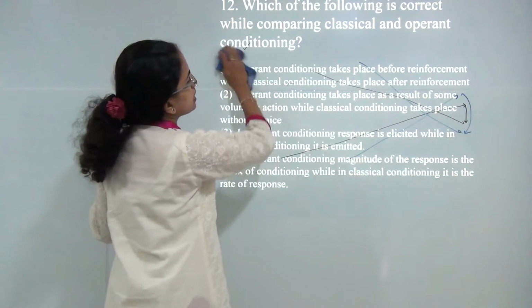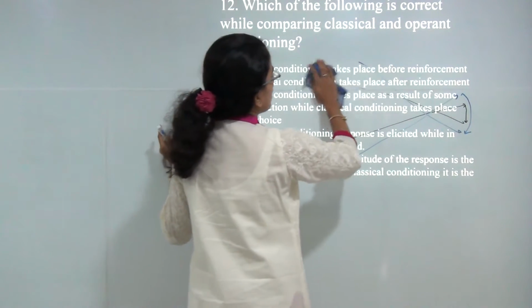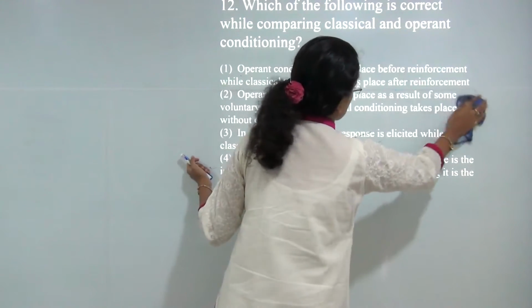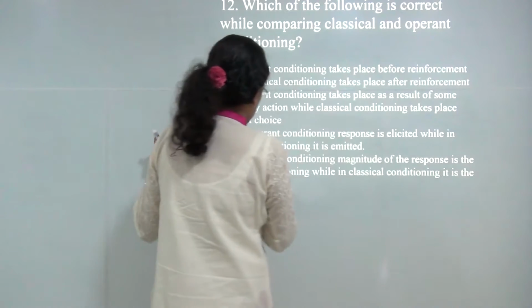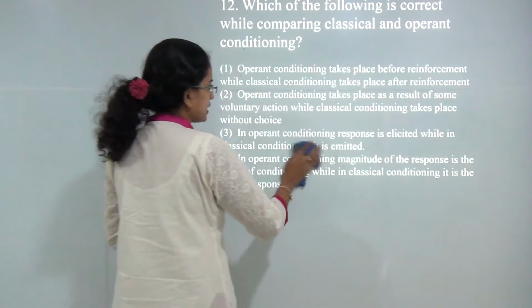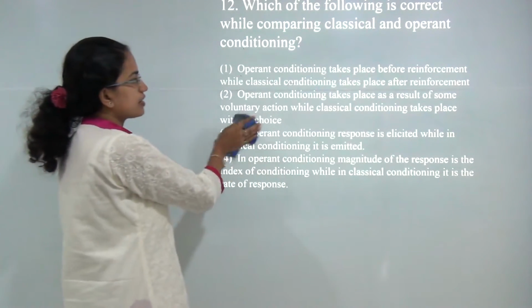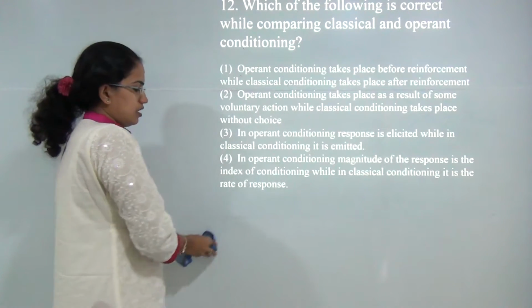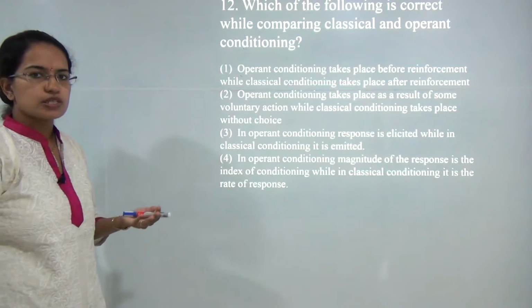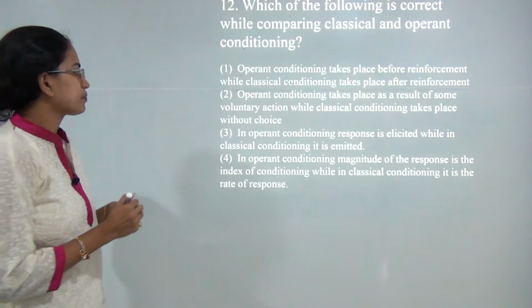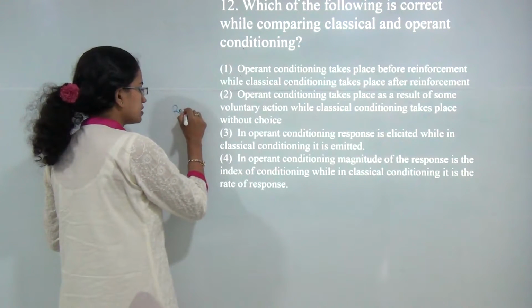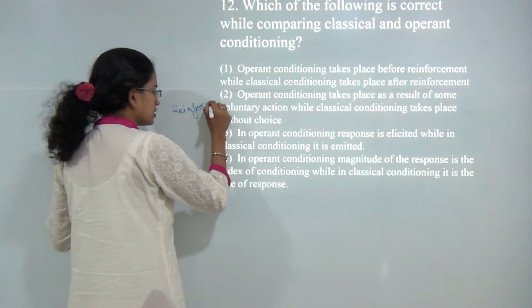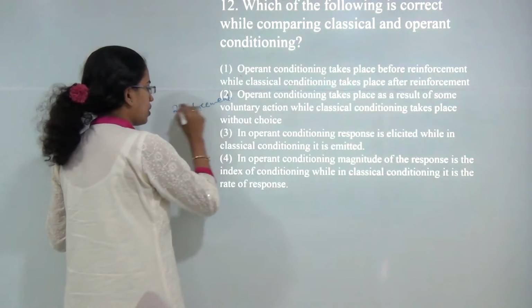Which of the following is correct while comparing classical and operant conditioning? Now operant conditioning I can say is voluntary. When I say it's voluntary, it's trying to exhibit various responses which can be reinforcement or punishment.